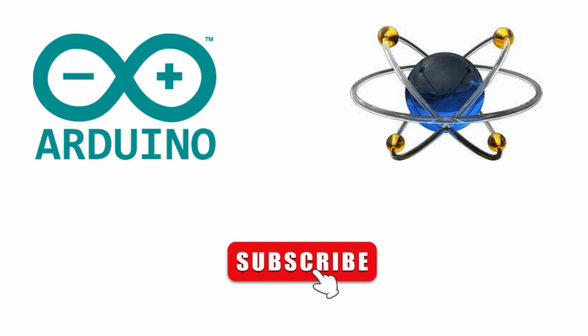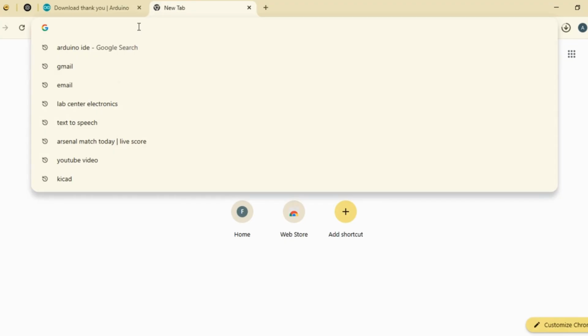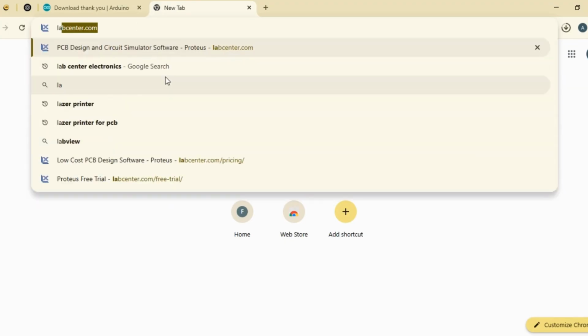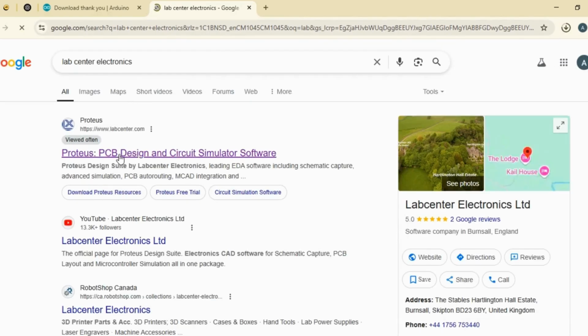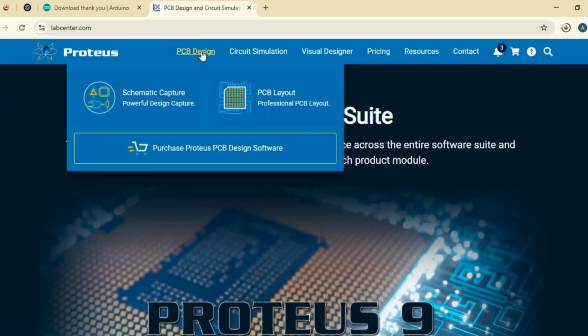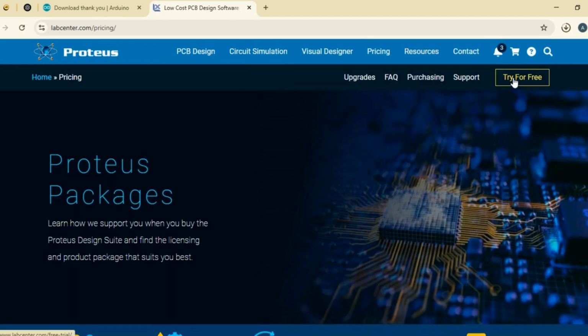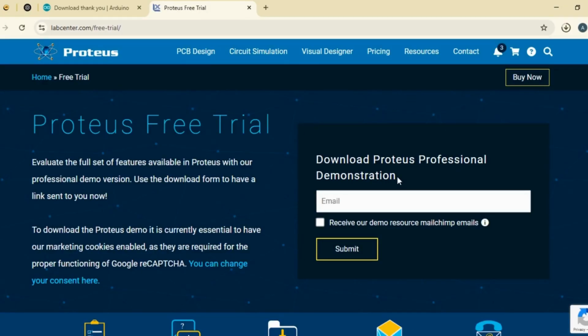Next, let us install Proteus. Search for Proteus Professional Download or visit the official Labcenter Electronics website. Click on Free, enter your email and check the box below.